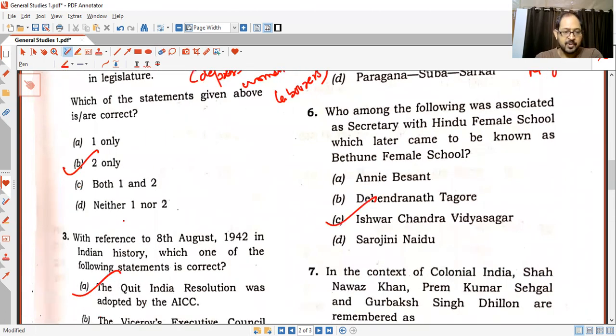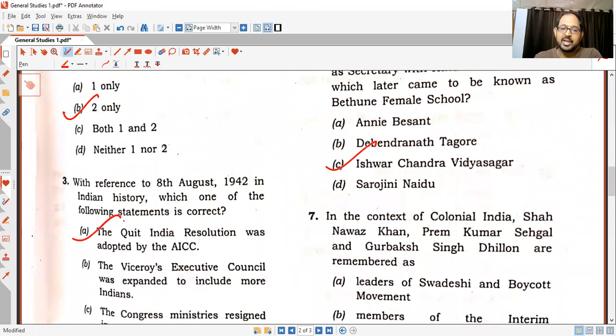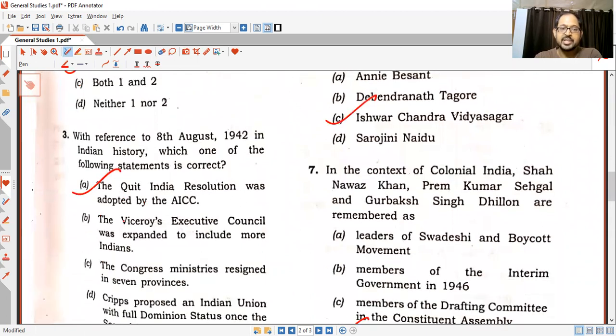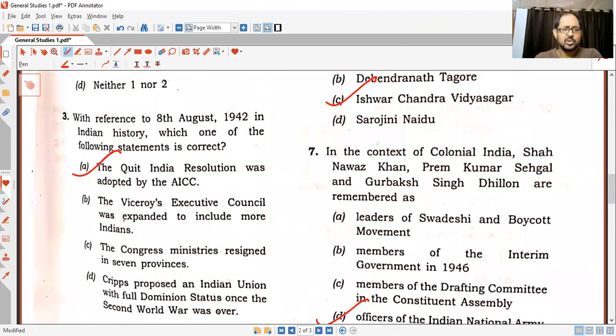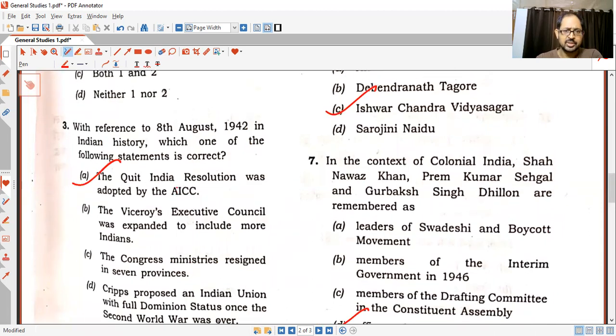Question number 3 was fairly easy. With reference to 8th August 1942 in Indian history, which one of the following statements is correct? Everybody must know this, that the Quit India Resolution was adopted on 8th August 1942. So this was the correct answer. I hope all of you must have marked this correctly. We do not even need to go through the other options.